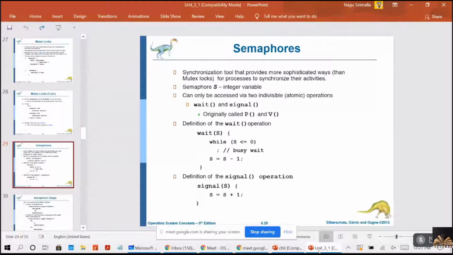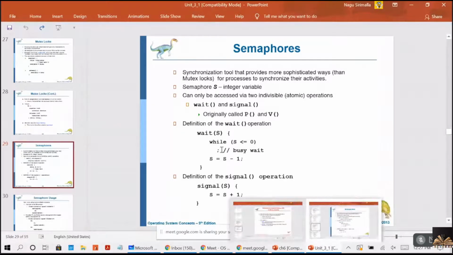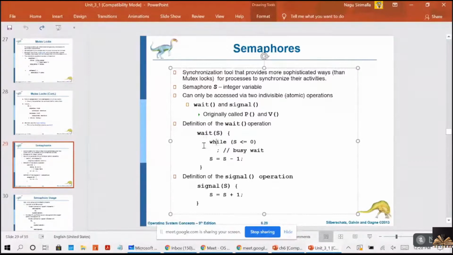So if you see the definitions of both wait and signal, in the wait function, wait(S) means while S is less than or equal to 0, it has to be in the busy wait. That means S has to be a positive integer. Remember, S has to be a positive integer. While S is less than or equal to 0, that means S is not a positive integer, it has to be in the busy wait.